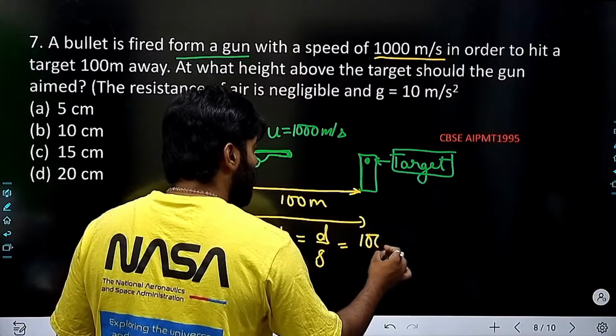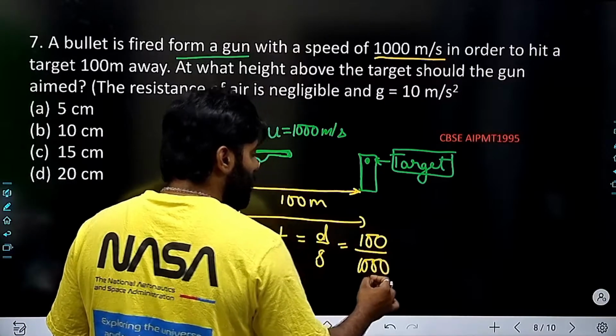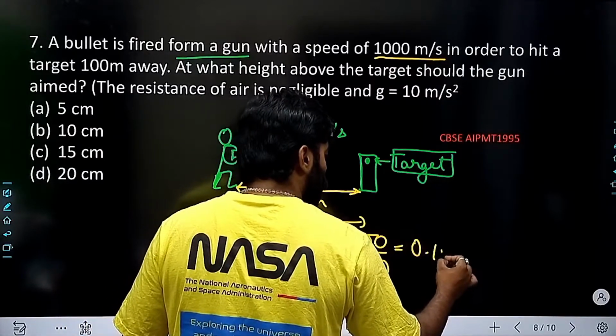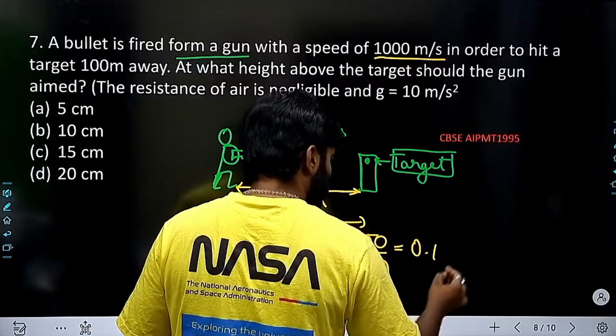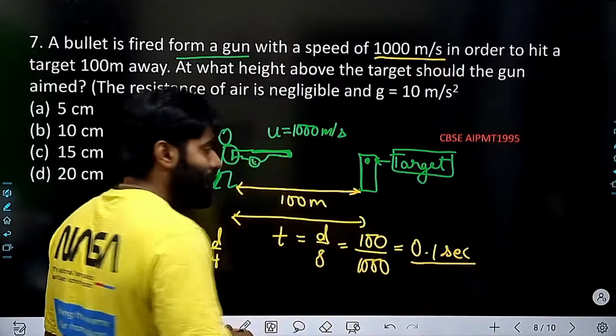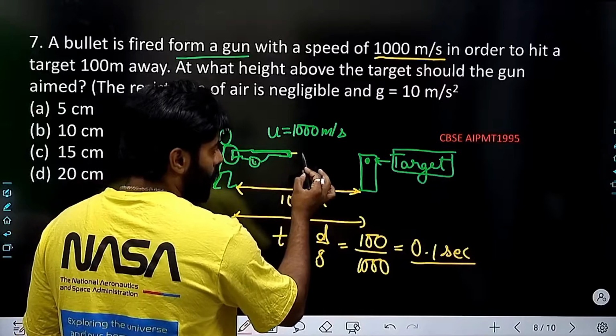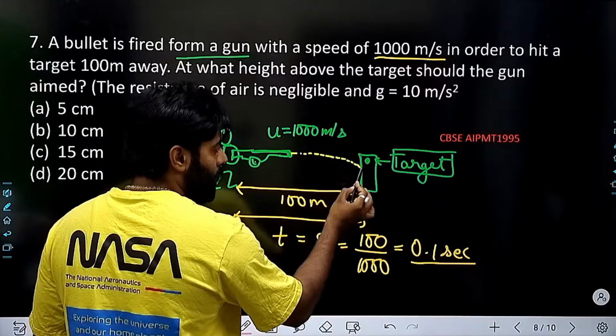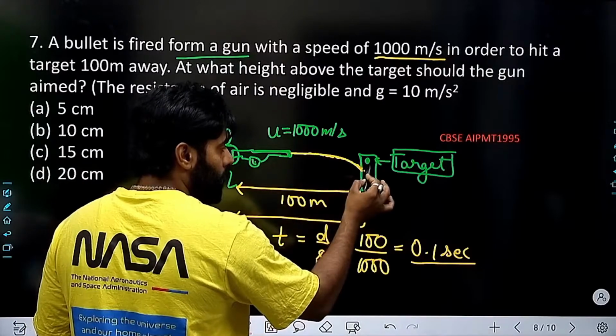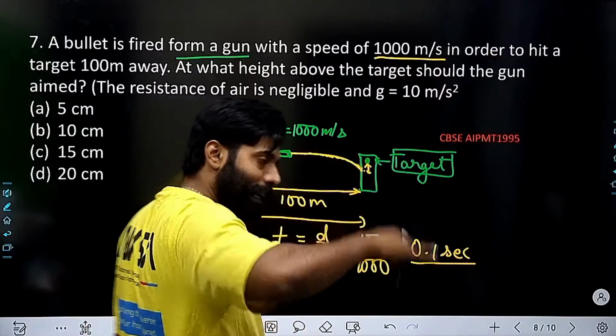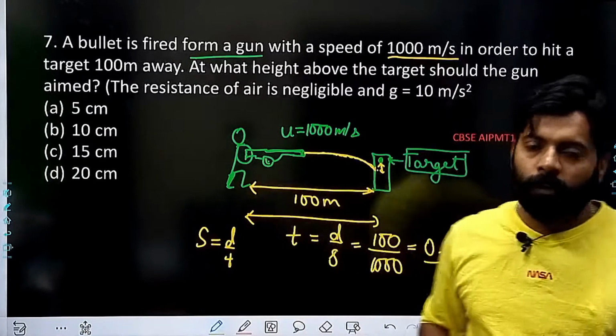Distance is 100 meter and the speed is 1000 meter per second, so the time is 0.1 second. So the bullet will hit the target in 0.1 second. In this 0.1 second, I know that gravity will be there, so it might travel, it might dip down, right?